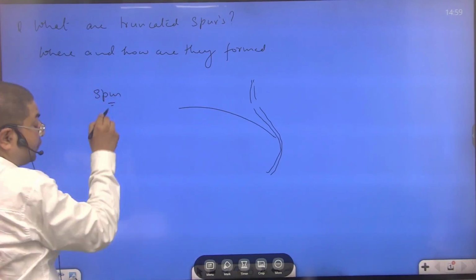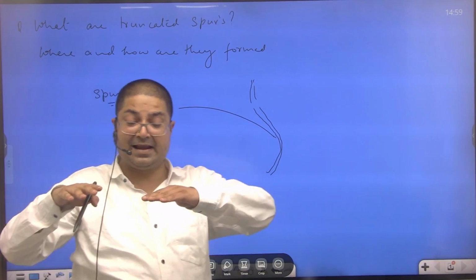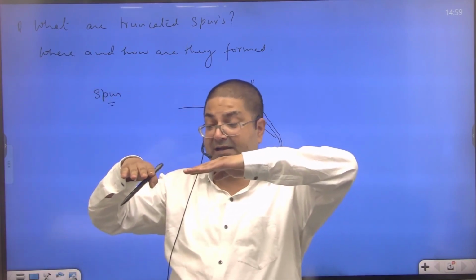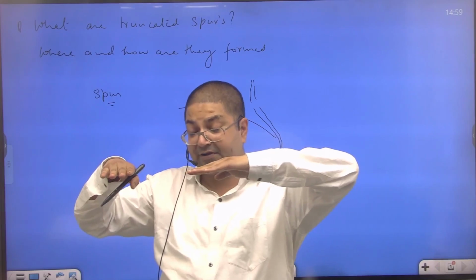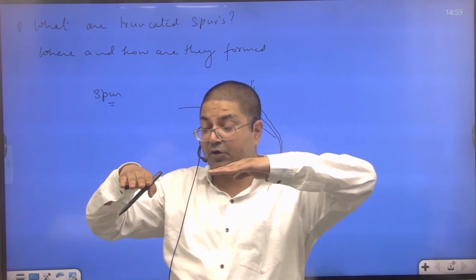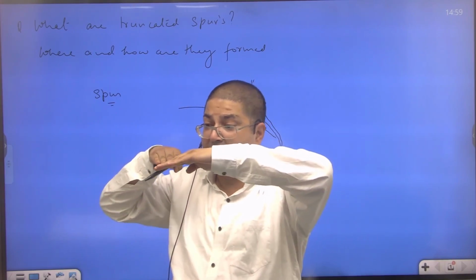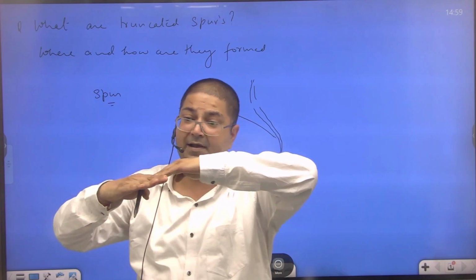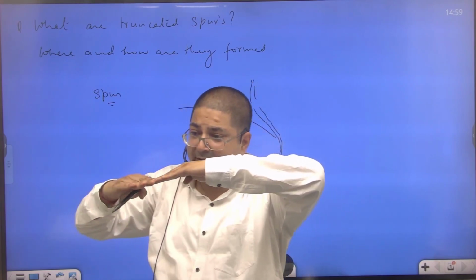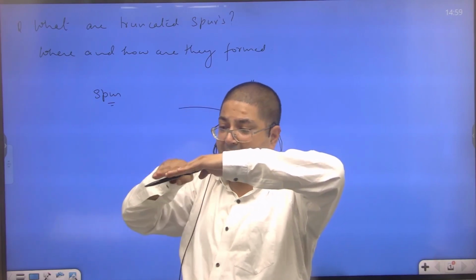What is spur? Spur is any landmass that is jutting, that is transverse to the river, that is across the river, that is running perpendicular to the river, causing the river to meander. The river will go on meandering like this, right?